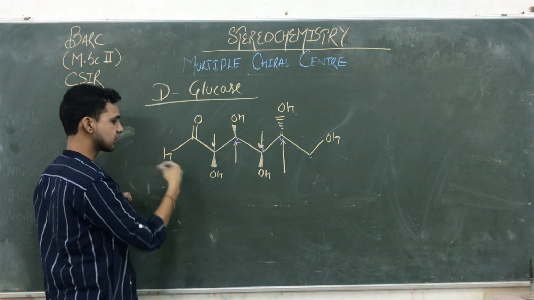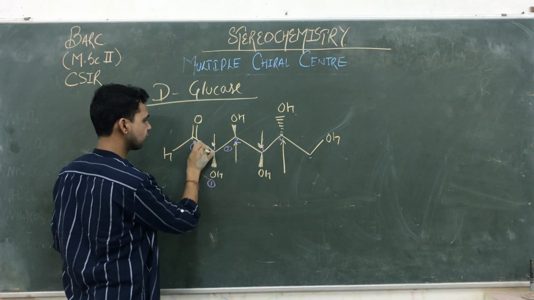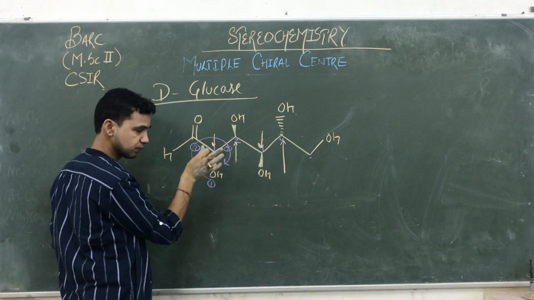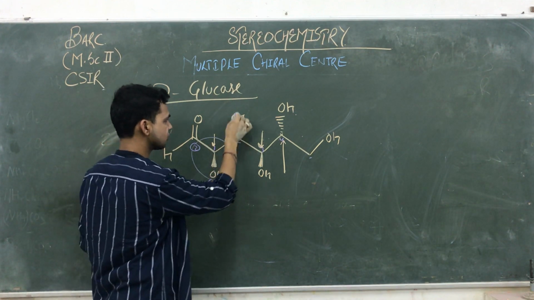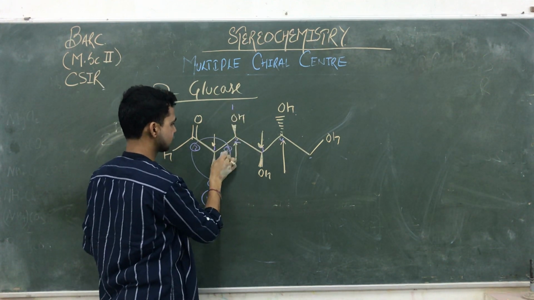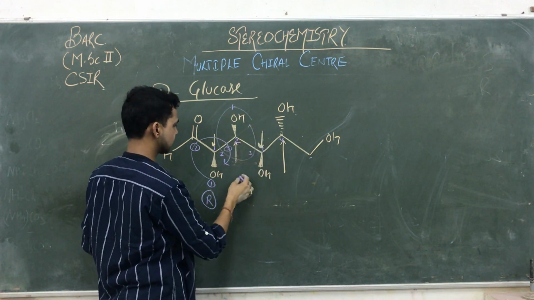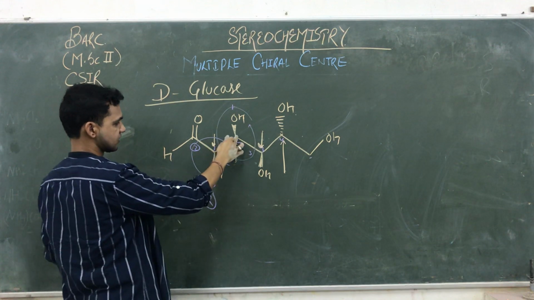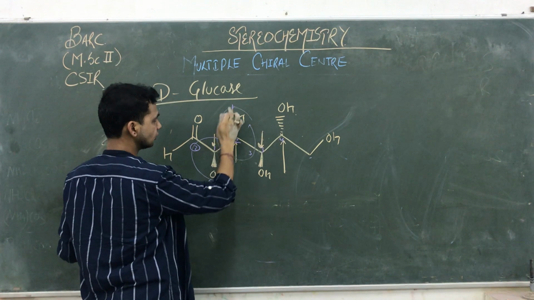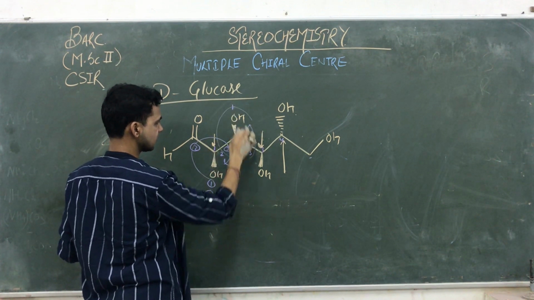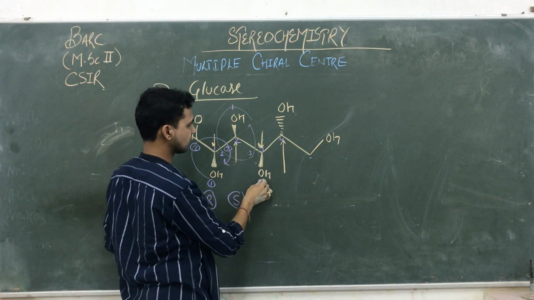So for the first carbon atom, this is 1, 2, 3, 4, and this is 5. Generally there are 4 chiral carbons. So that is 1, this is 2, and this one is 3. It is rotating 1, 2, 3. The highest priority group is toward the observer, so its configuration is R. And here is also 1, then 2, then 3. The OH is here, OH is here, OH is here. It is moving like this, so it is S.